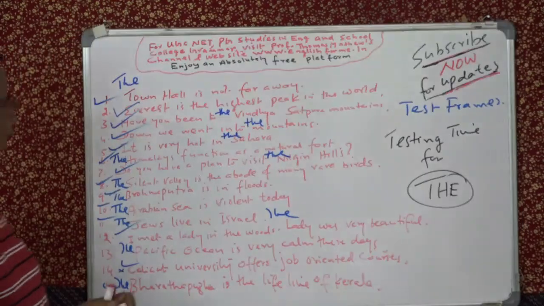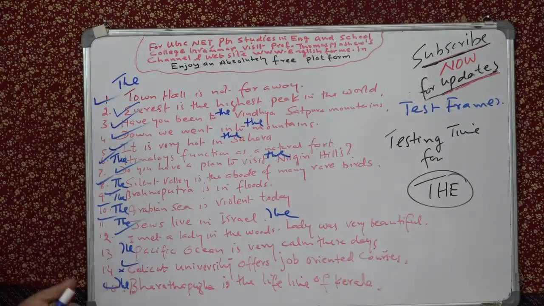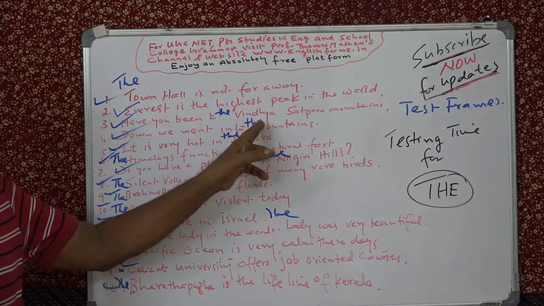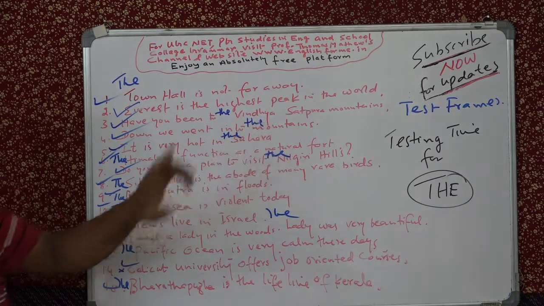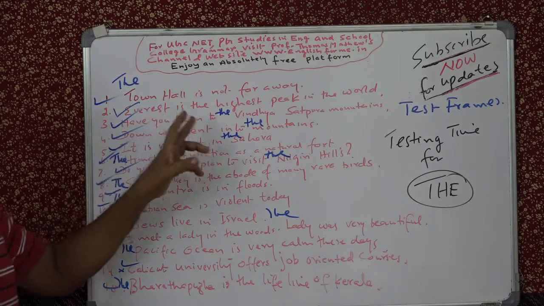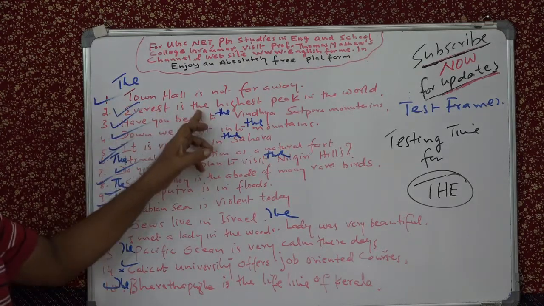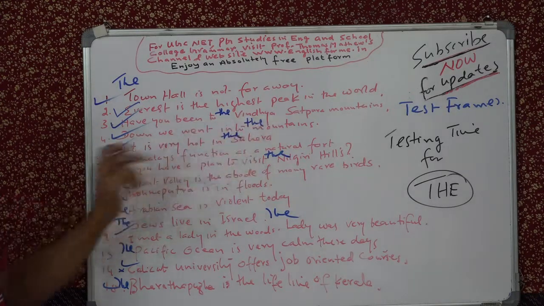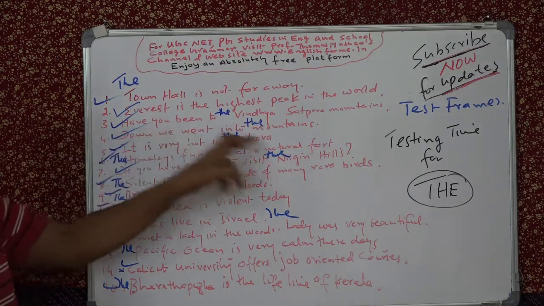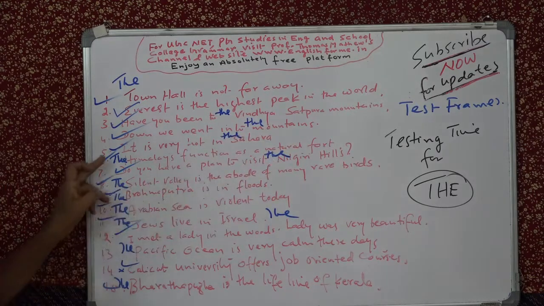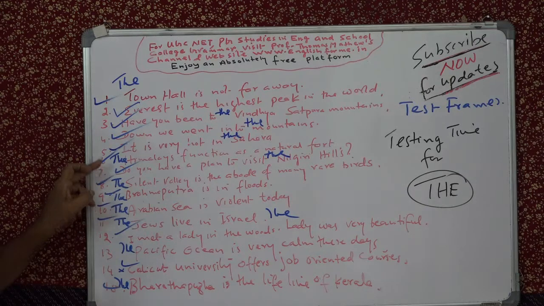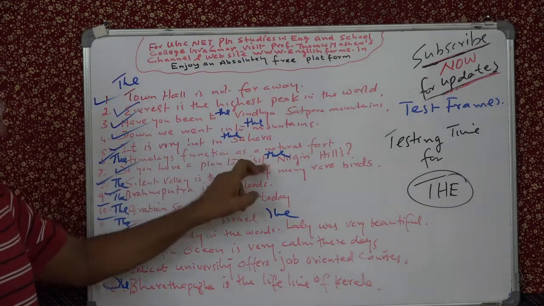I hope that once again I will go through this: the town hall, etc. You know what is the rule that is covering? That is halls, then departments and so on. That is the rule: government and municipal departments, etc. Everest, single, so no "the." How we went to the Vindhya, mountain ranges. Down we went into the mountains, plural, and therefore "the." It is very hot in the Sahara, name of a desert. The Himalayas, mountain ranges.